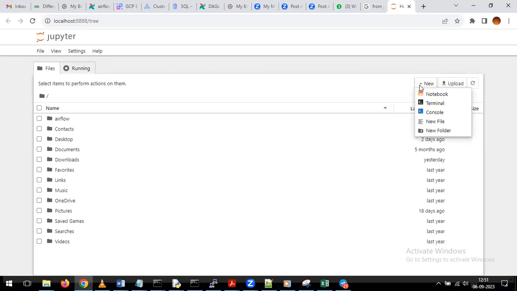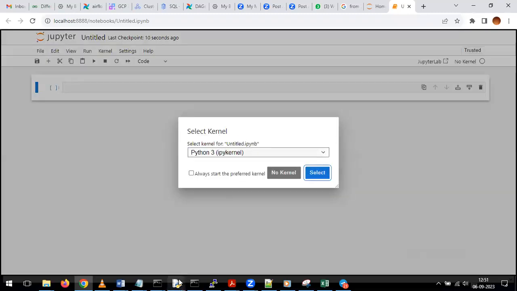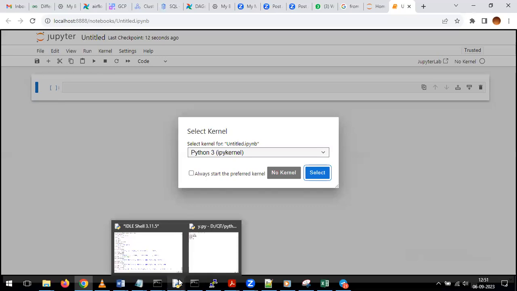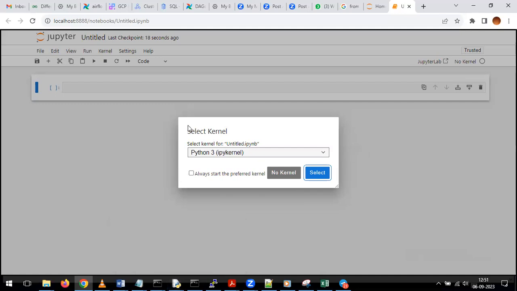Once you click on the New drop down, here we can see the different options, and here we are having the terminal, console and all these things. Already we are working on the terminal and console, but here my requirement is I don't want to work on the terminal or console. I want to work on the notebook. For that reason, please click on the notebook. Click on the drop down on the New button, then click on the notebook. What are those terminals and consoles, sir? Terminal is nothing but whatever you are working currently, that is nothing but terminal. And console is nothing but whatever work we are doing from the command prompt, right? That is nothing but console.